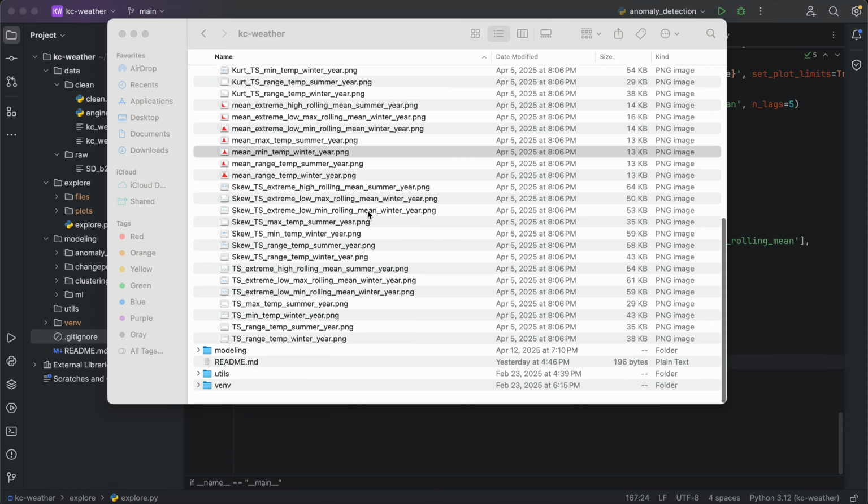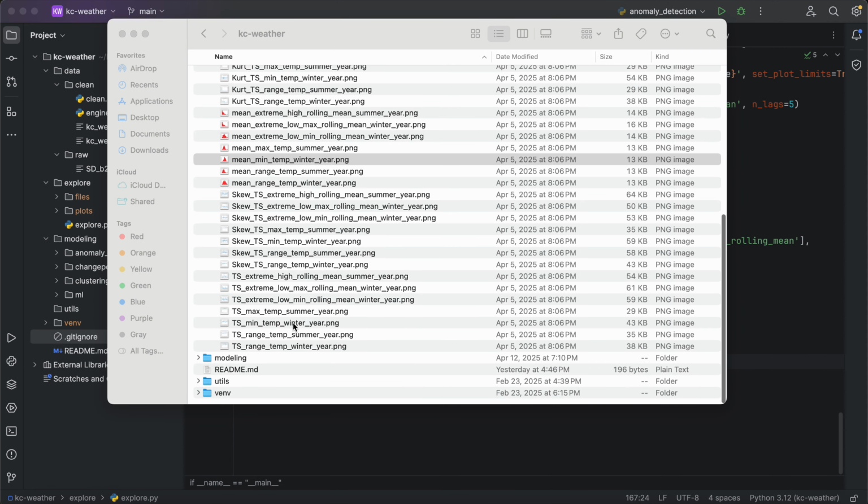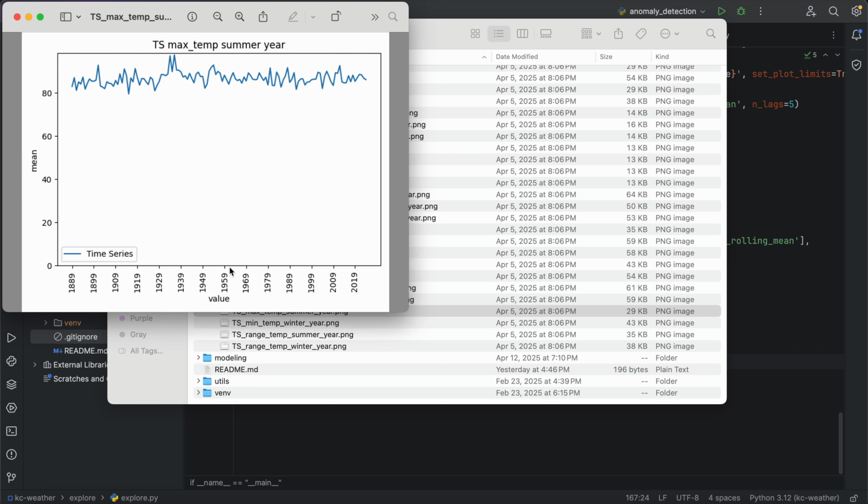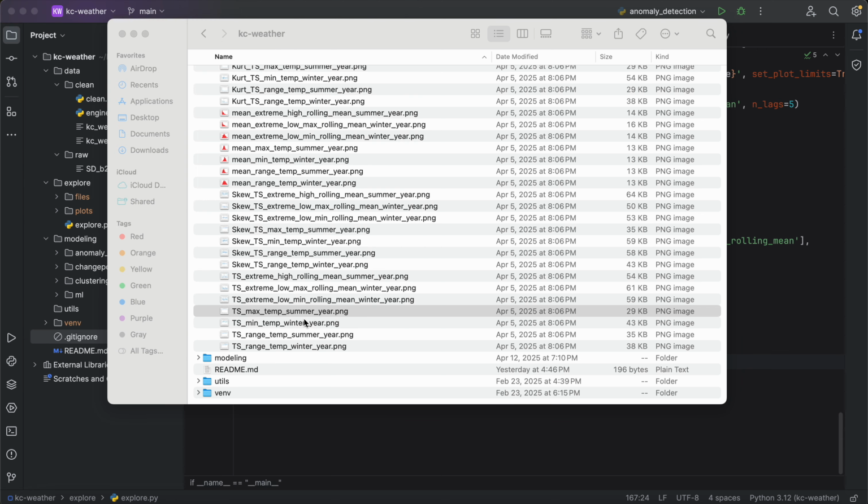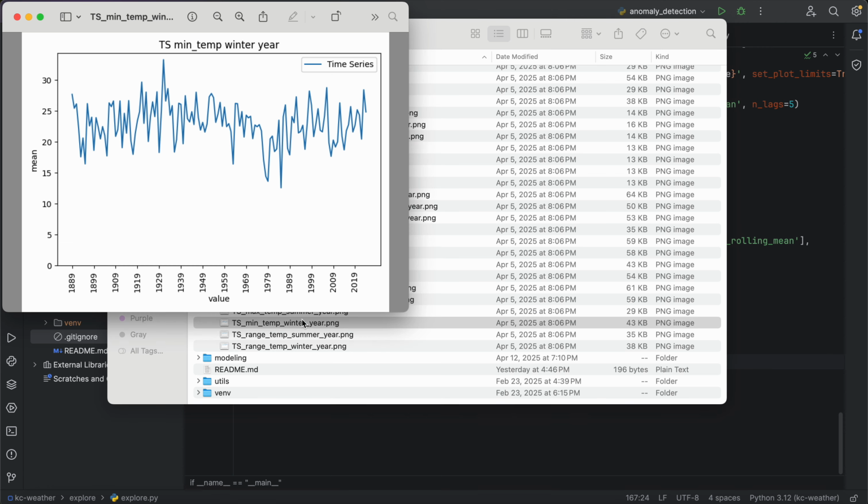So variation is expected. We also have some time series plots. So if we look at the mean of max temperatures in the summer, we can see that those have kind of just hovered around probably some mean line here. So maybe not anything super systemic there. I think the min temperature one's a little bit more interesting.